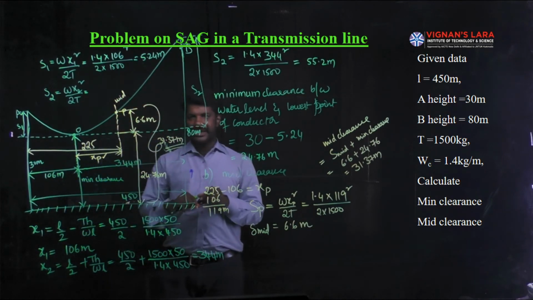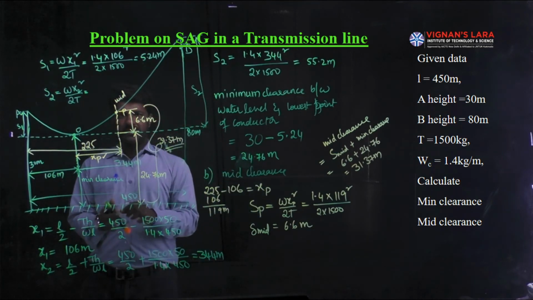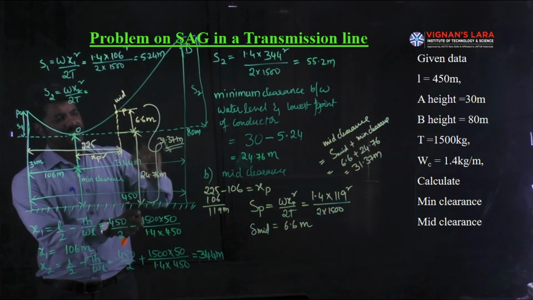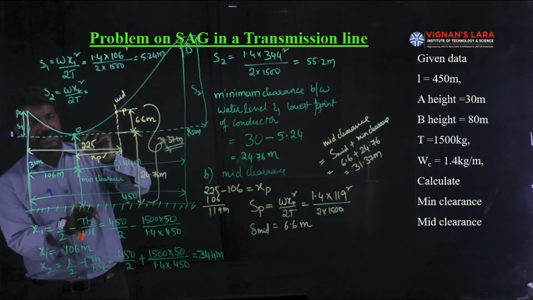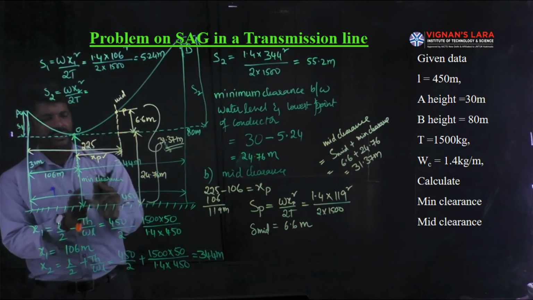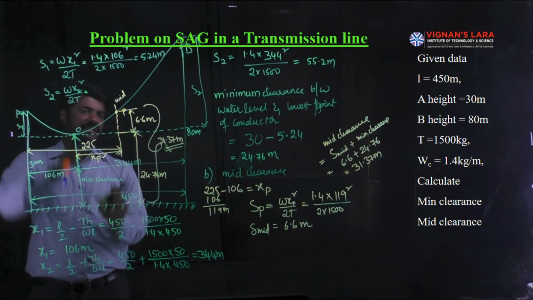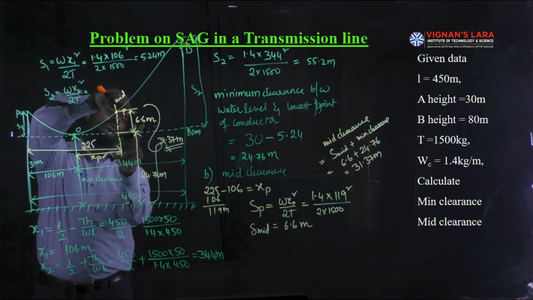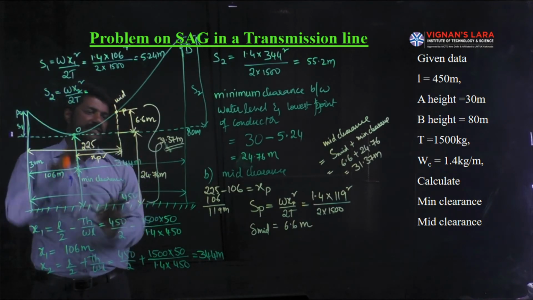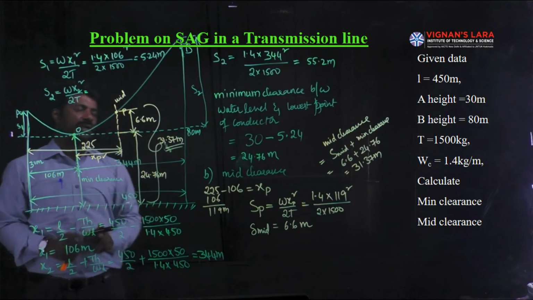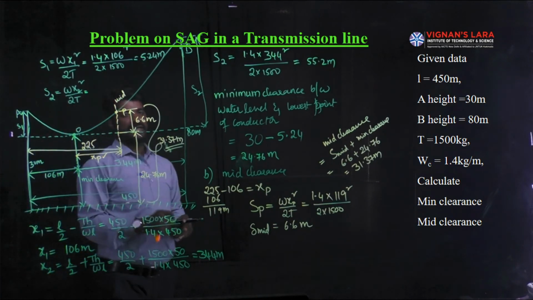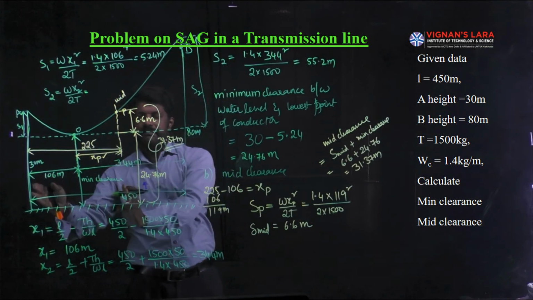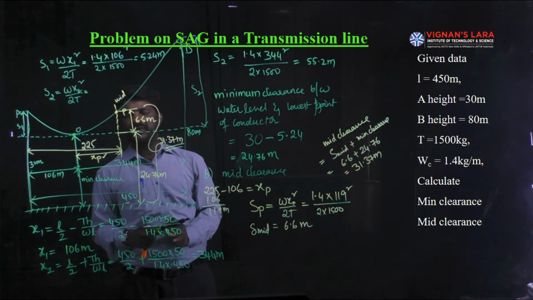To get the mid clearance, first we want minimum clearance. Minimum clearance means the difference between these 2 points. In our calculation it is 24.76. Next we have to calculate this value, the sag at a point P called midpoint, whose value is identified to be 6.6 meters. Summation of these two gives me 31.37 meters. That was the mid clearance available at mid span of 225 meters.